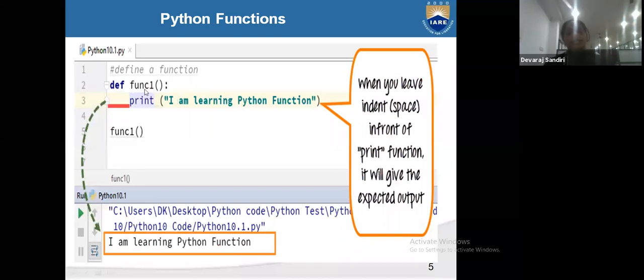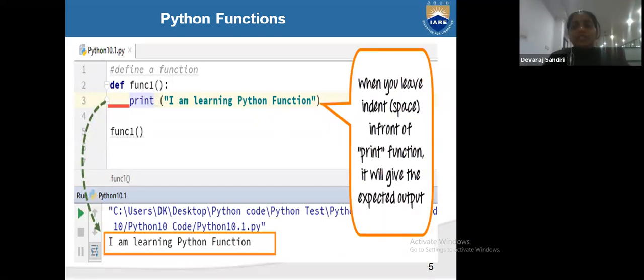When we are giving, we are leaving the indentation space in front of the print function. When we are calling the output, correct, our output is correct, that output we will get. See def function 1 print, whatever print we have written we are printing.